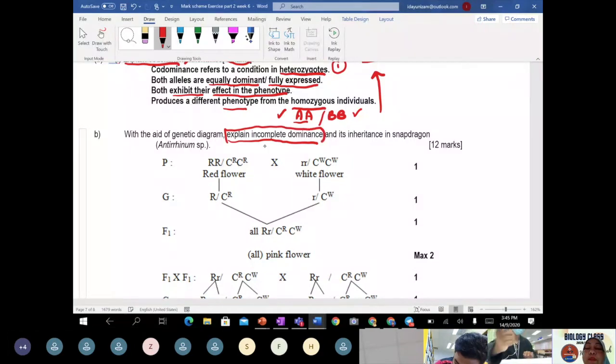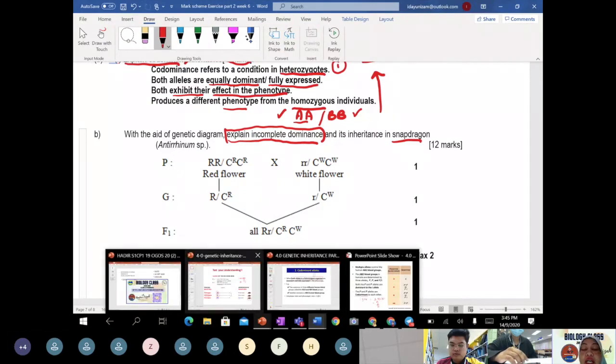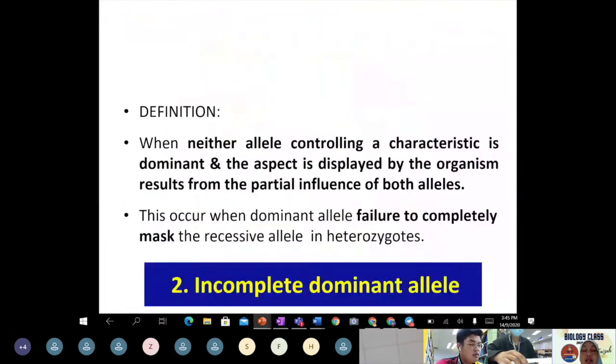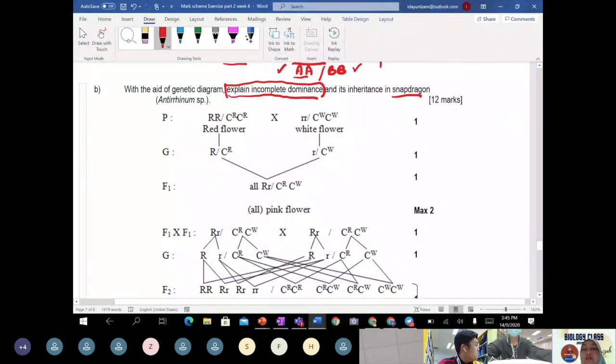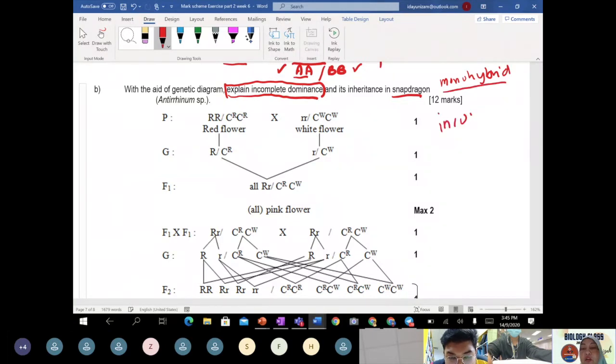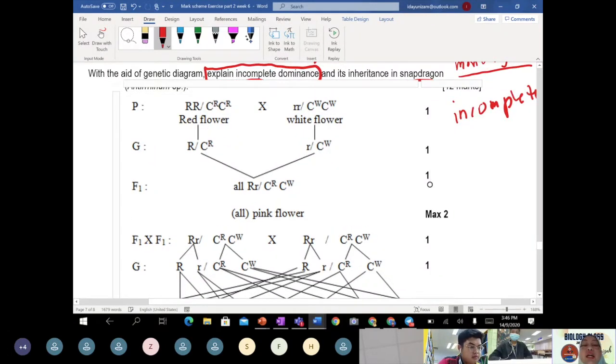The incomplete dominance. In the snapdragon that teacher showed, what color is it just now, class? The snapdragon, red, the red color. Suddenly there's a pink and there is a white color. This is a monohybrid, still monohybrid, but it is incomplete. Now, with the aid of a diagram, as usual, like what you have constructed before.